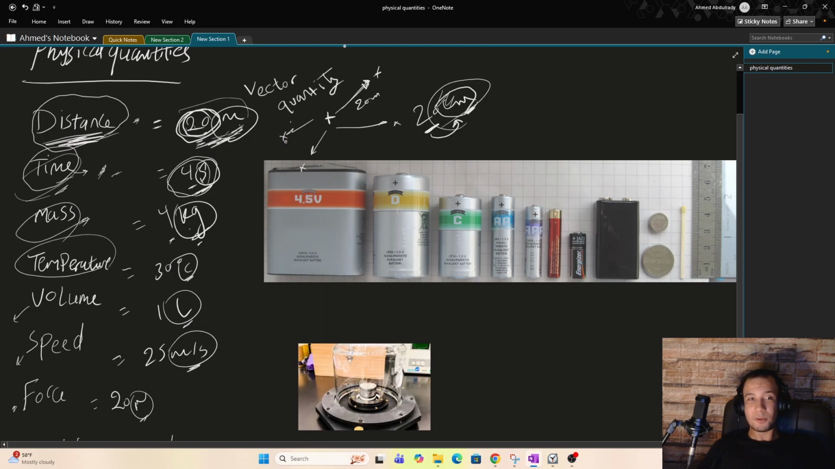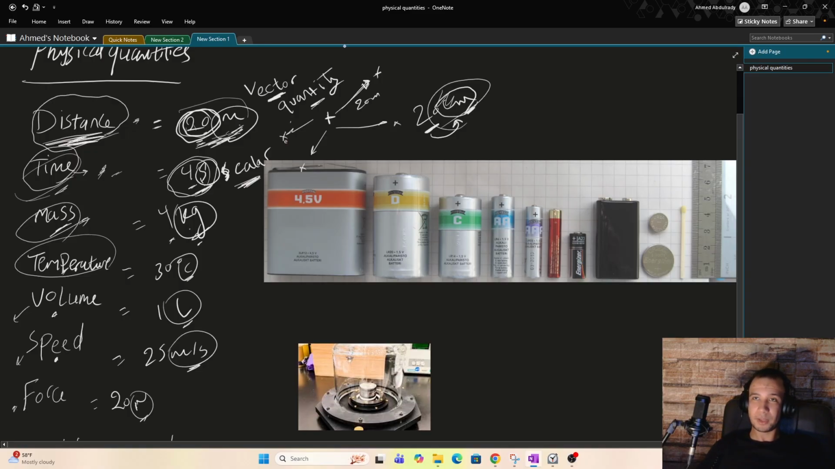In this case, 4 seconds ago, you don't need a direction. This is called a scalar quantity. So you have two types of quantities, a scalar quantity and a vector quantity. In a vector quantity, you still need a direction to know what I am talking about. In a scalar quantity, you don't need to know the direction. It doesn't have a direction. Okay, so mass, scalar, temperature, scalar, volume, scalar, speed.